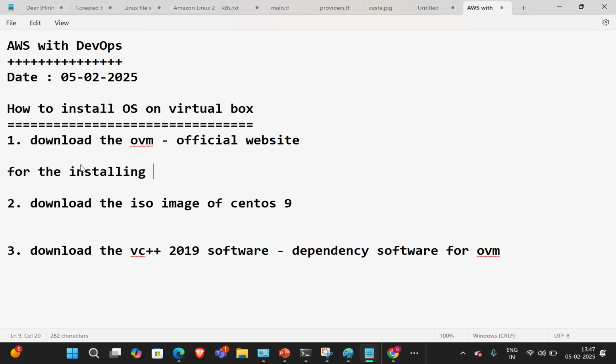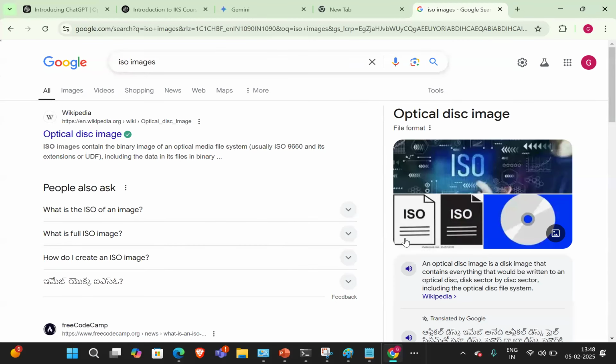For installing any OS on a machine, we need an ISO image. Guys, understand? We need an optical disk image.